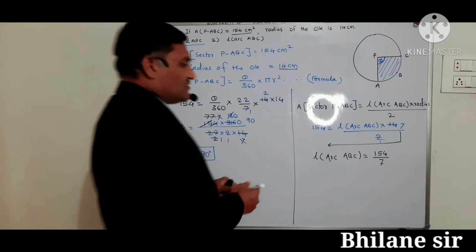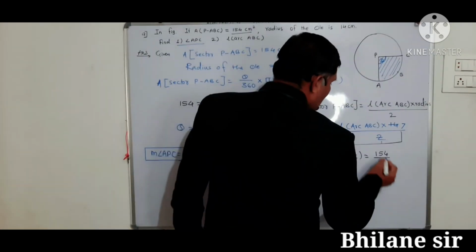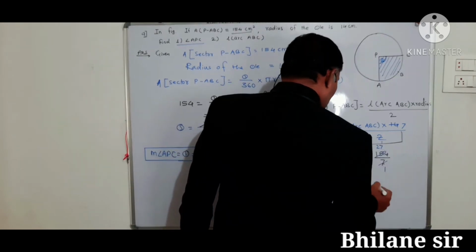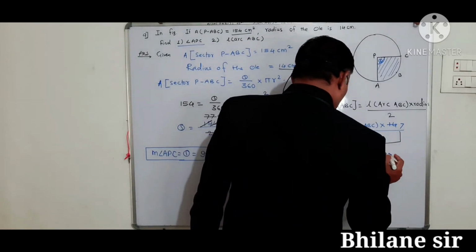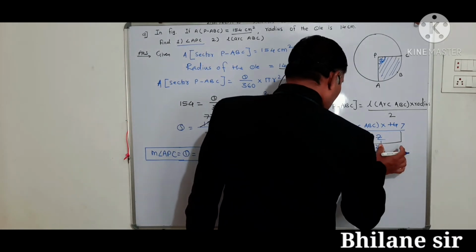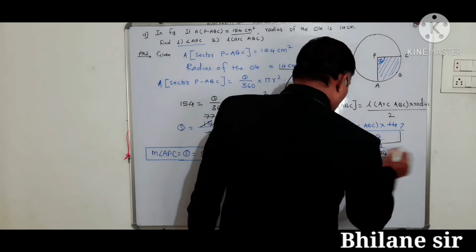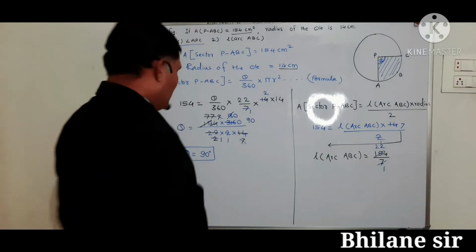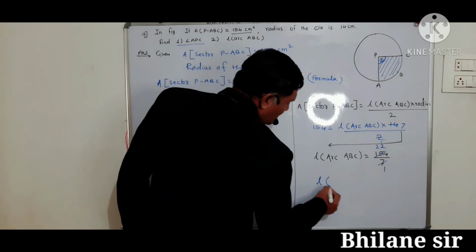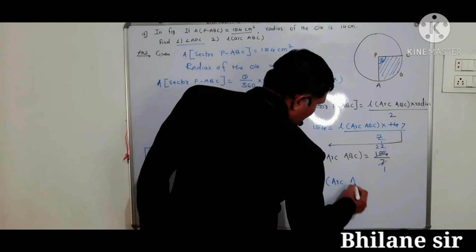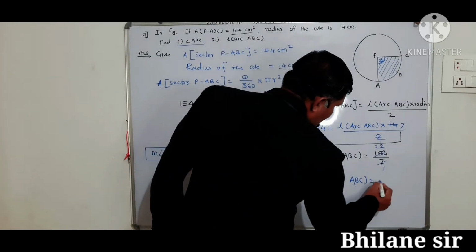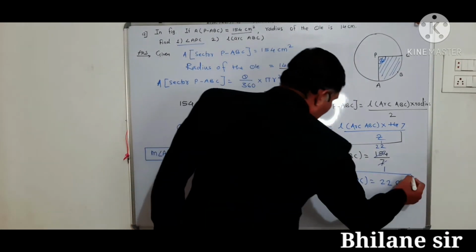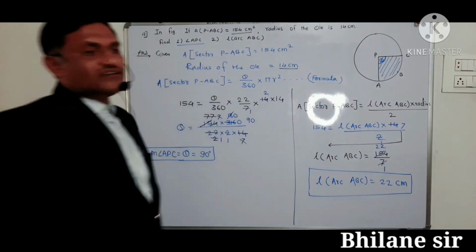Simplify. 7 1s are 7, 7 2s are 14, 1 put here, 7 2s are 14, also 7 2s are 14. That is length of the arc ABC is equal to 22 centimeter is the final answer.